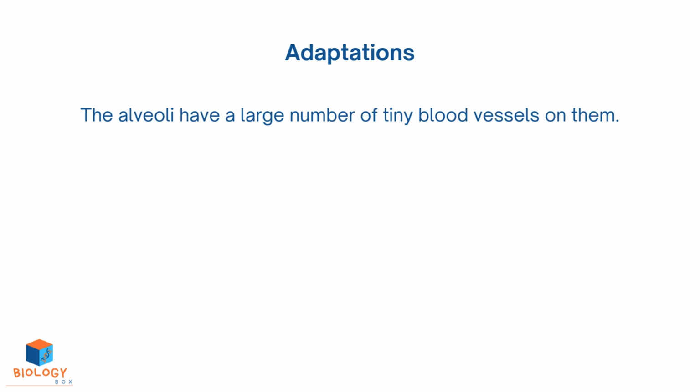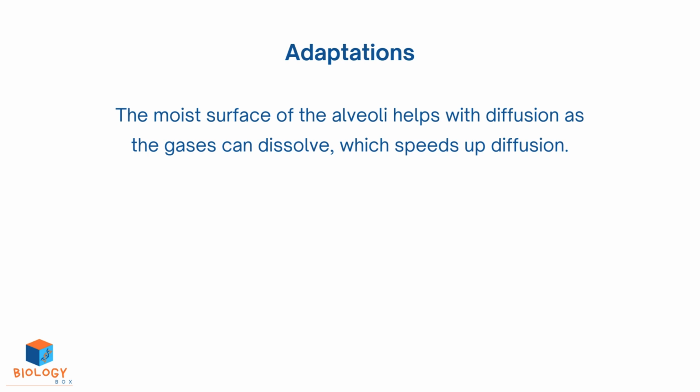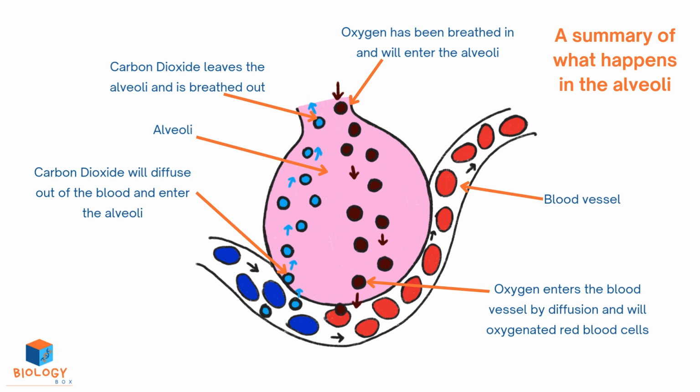The alveoli have a large number of tiny blood vessels on them. This means there is always a good blood supply for diffusion of the gases. The moist surface of the alveoli helps with diffusion as the gases can dissolve, which speeds up diffusion. A summary of what is happening in the alveoli.